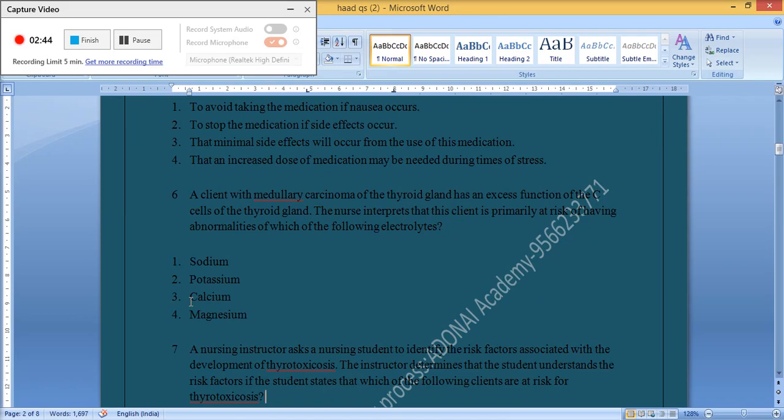6. A client with medullary carcinoma of the thyroid gland has an excess function of the C cells of the thyroid gland. The nurse interprets that this client is primarily at risk of having abnormalities of which of the following electrolytes? 1. Sodium. 2. Potassium. 3. Calcium. 4. Magnesium. The correct answer is 3. Calcium.